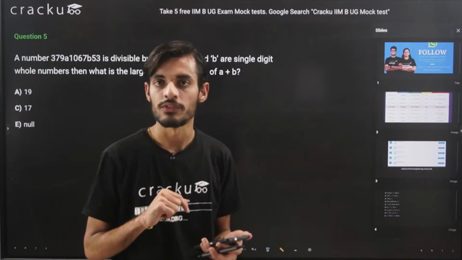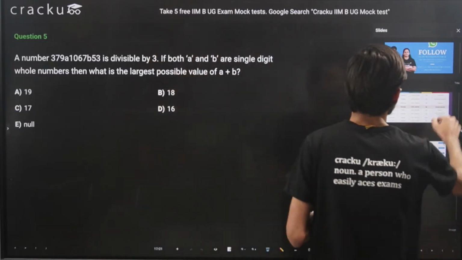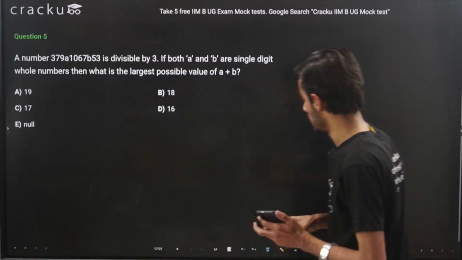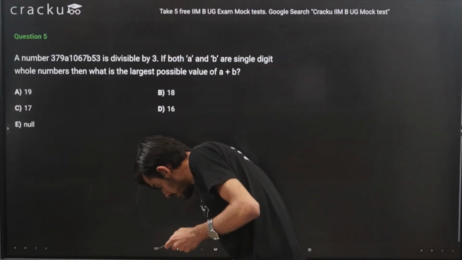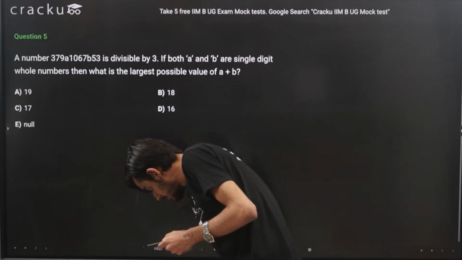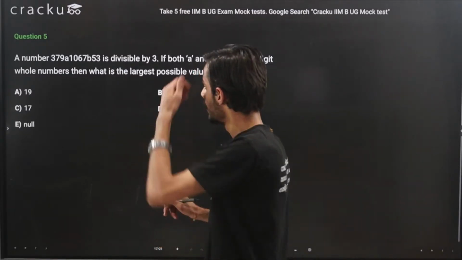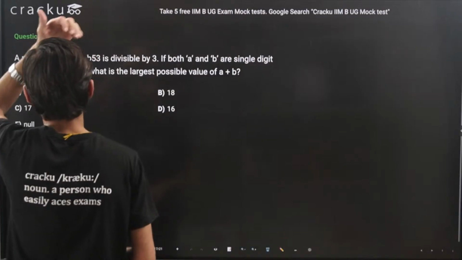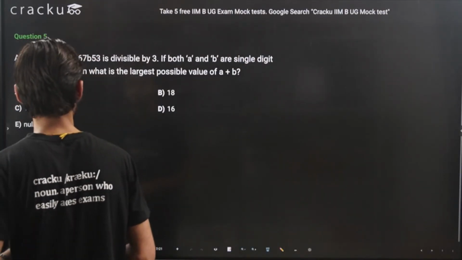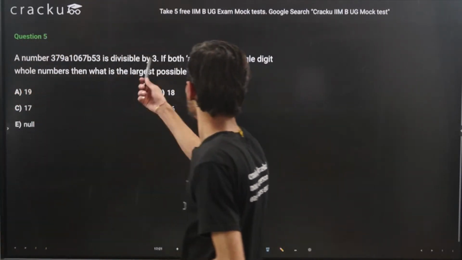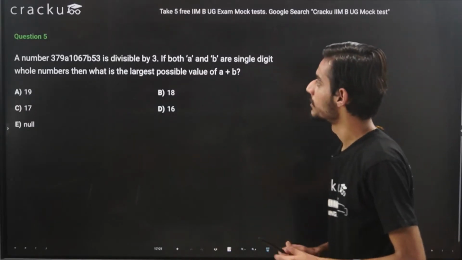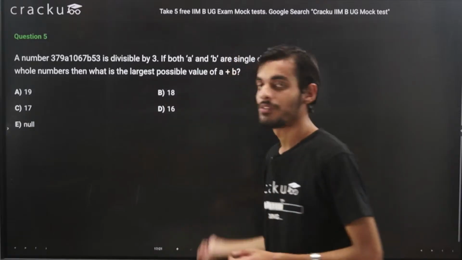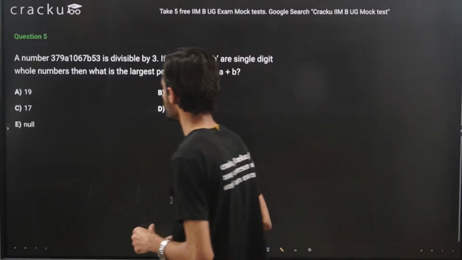Okay, so meanwhile, I think we should start with this question. So a number 379A1067B53. This is divisible by 3, and if both A and B are single digit whole numbers, then what is the largest possible value of A plus B?